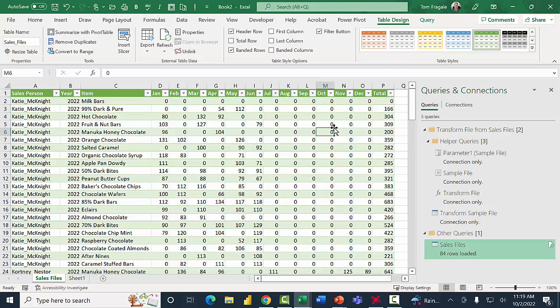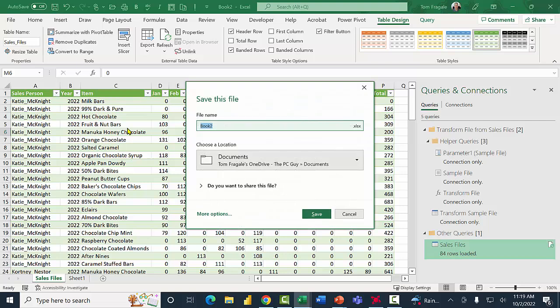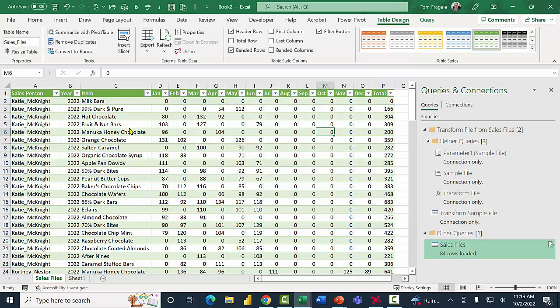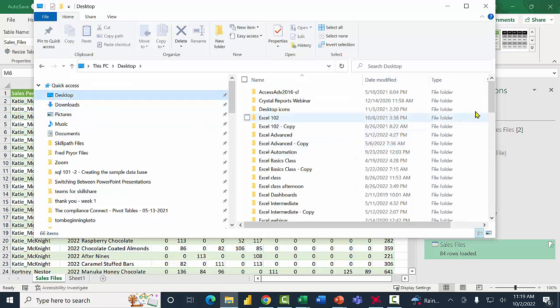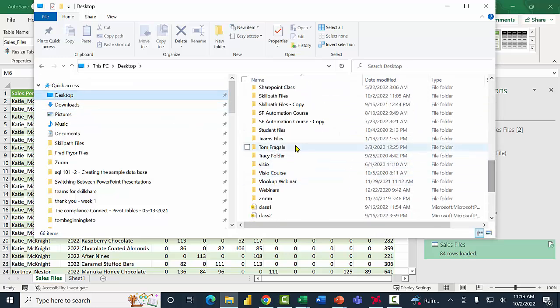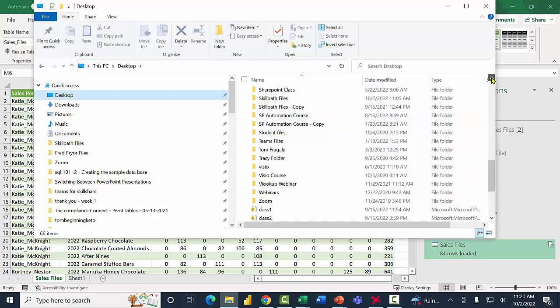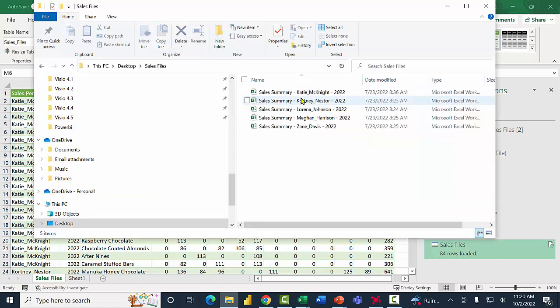So what's going to be significant about this, everybody? Let me save this, and I'll call that one sales data. All right. What's significant about that is, let's say I get more files the next month. So I'm going to go back into that actual folder here on my computer, and I'll pick my desktop, and I see the folder that's called Sales Files. Let's say the company is always sending new files every month.